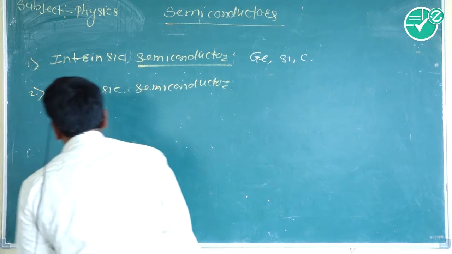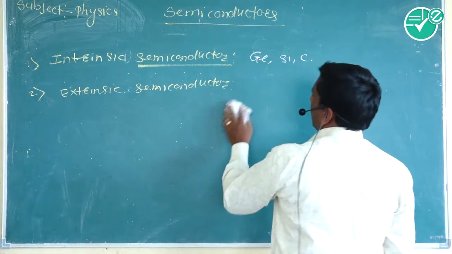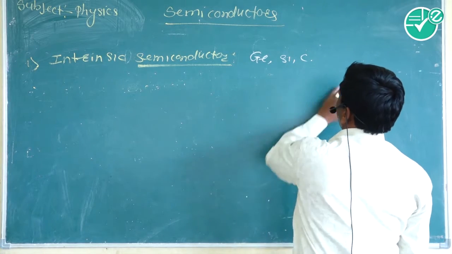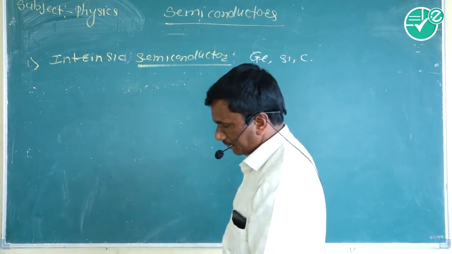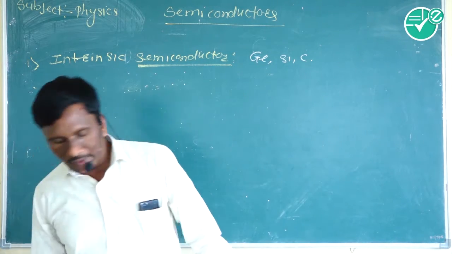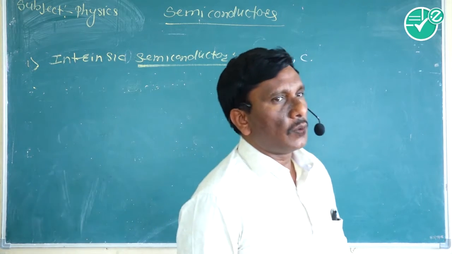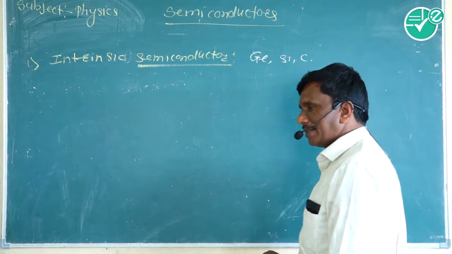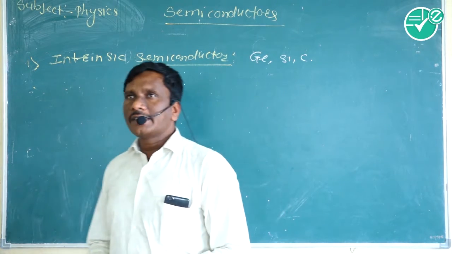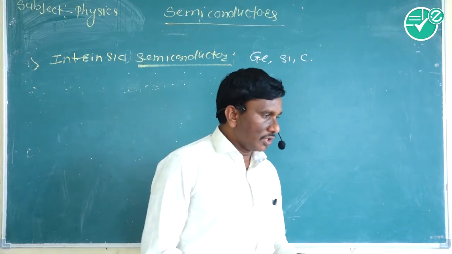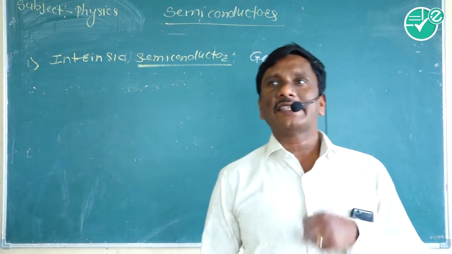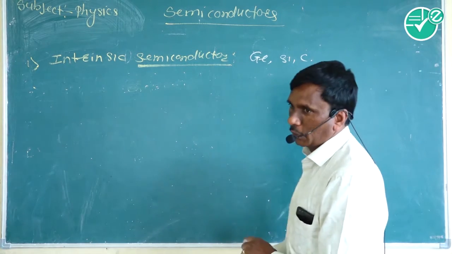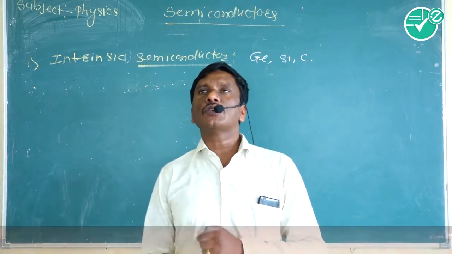First, we study the intrinsic semiconductor. The intrinsic semiconductors are germanium, silicon and carbon. They belong to the 14th group of the periodic table. It means that germanium, silicon and carbon have 4 valence electrons, so the valency is 4, with 4 electrons in the outermost orbit.